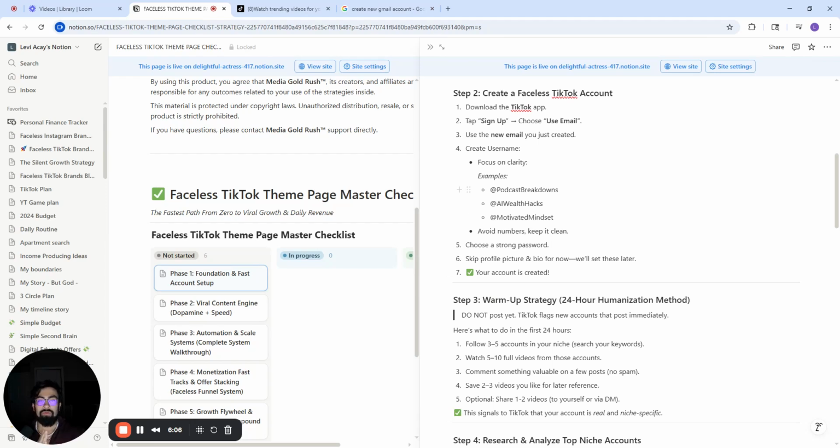I always tell people, make sure that you keep the username, the logo, the bio, everything clear. It's best to keep things clear rather than clever, because you want your audience to know exactly what your account is about, whether they're looking at your username or your bio, even before they look at the content that you're putting out there.